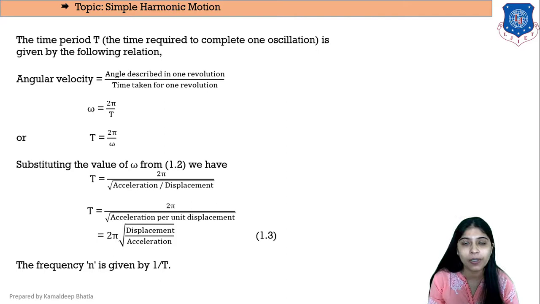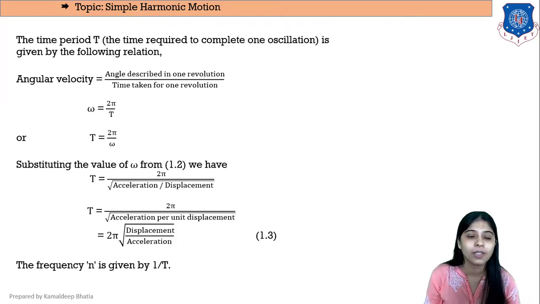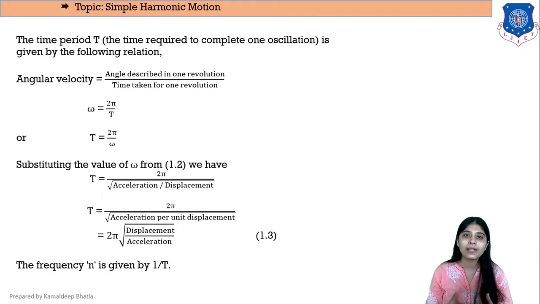What does time period mean? The time required to complete one complete oscillation is known as time period, right? So it is expressed as 2 pi by omega, or we can say omega is equal to 2 pi by T. Now omega is the angular velocity.